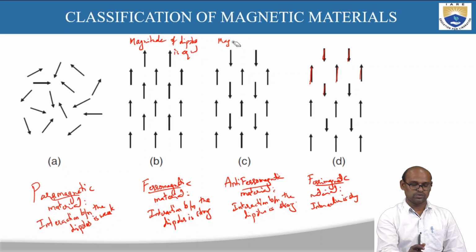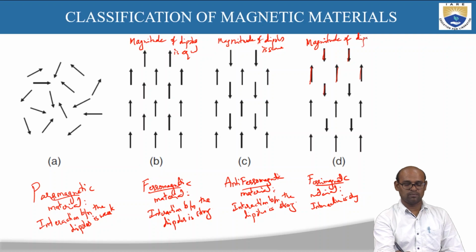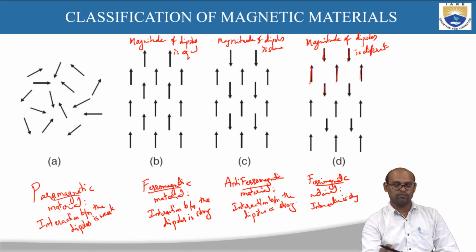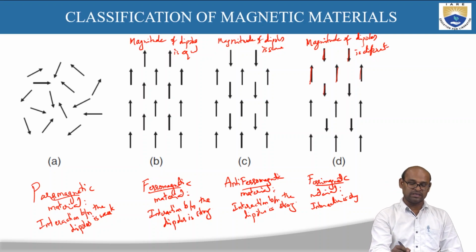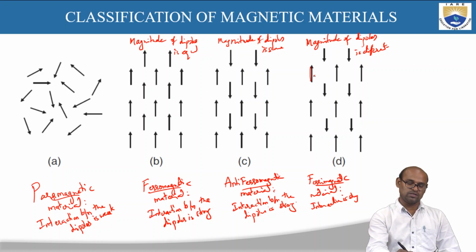Here the magnitude of dipoles is different, not the same. So the magnitude of the dipoles is different in ferrimagnetic materials. The magnitude of this dipole and this dipole is different.